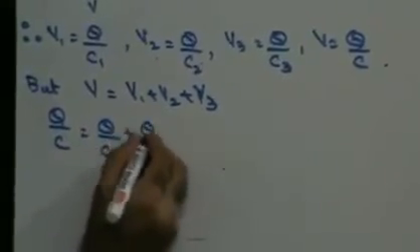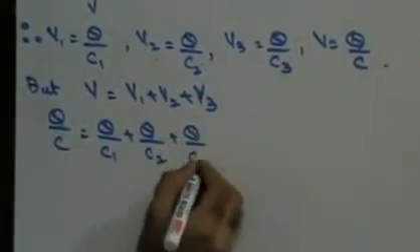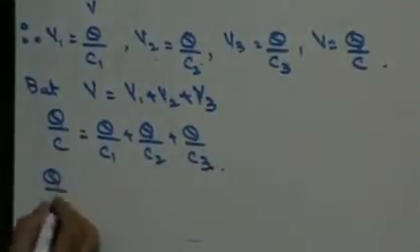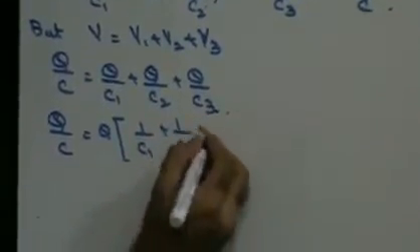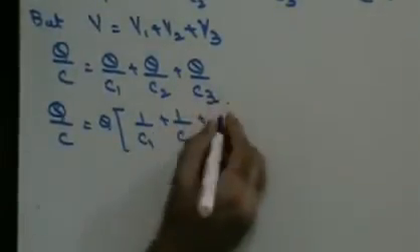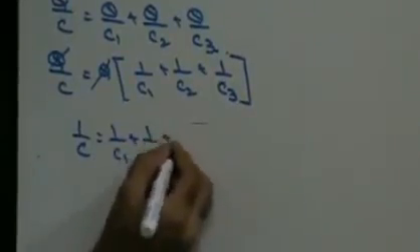Therefore Q upon C is Q upon C1 plus Q upon C2 plus Q upon C3. Q upon C is equal to Q common, 1 upon C1 plus 1 upon C2 plus 1 upon C3. Q and Q get cancelled. I get 1 upon C is 1 upon C1 plus 1 upon C2 plus 1 upon C3. So the equivalent capacitance of capacitors connected in series is given by 1 upon C1 plus 1 upon C2 plus 1 upon C3.